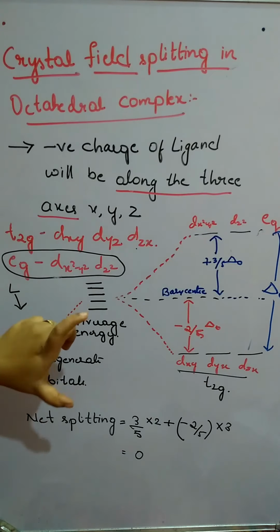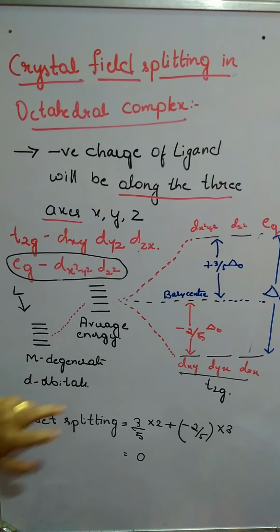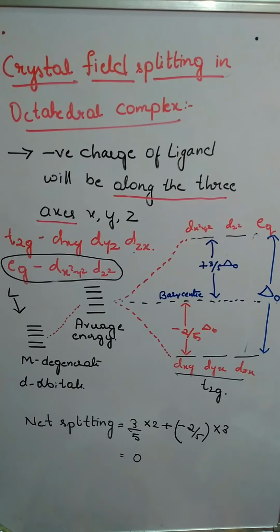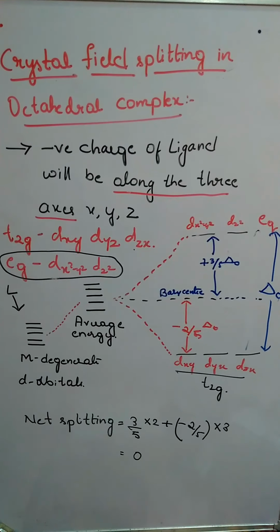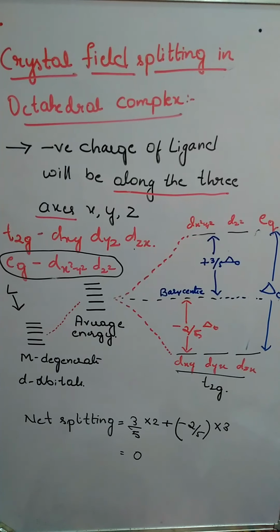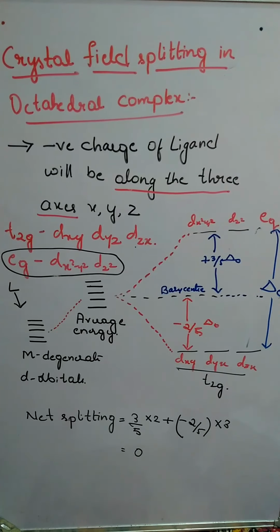If it is a weak field ligand, then delta O will be less. So we have studied the octahedral complexes. Net splitting is 0.